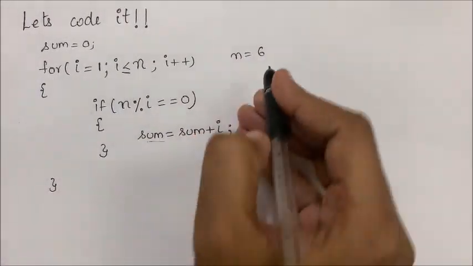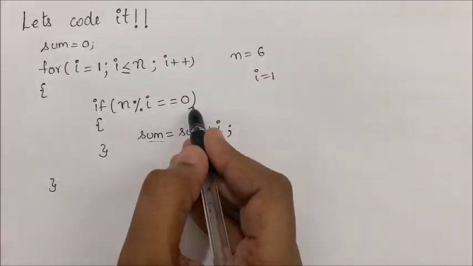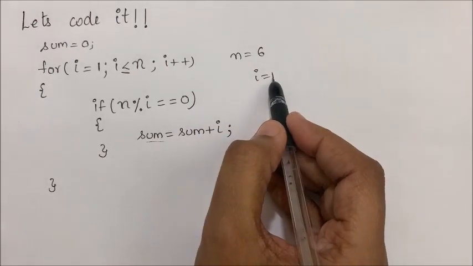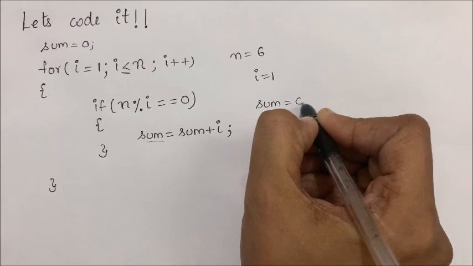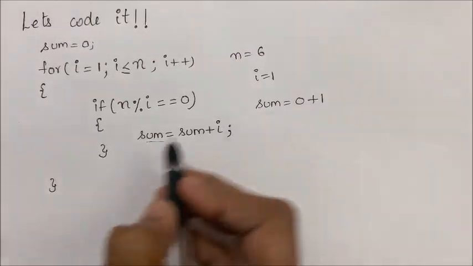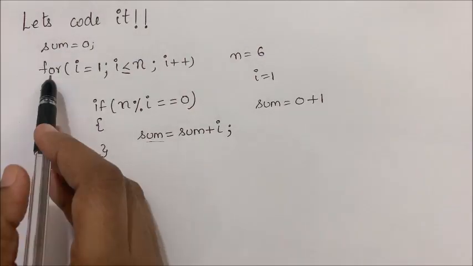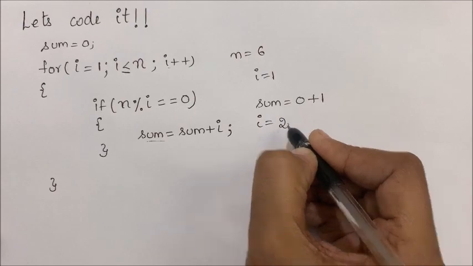Now for i is equal to 1. If n modulus i, 6 modulus i, is double equal to 0, so 1 is a factor. So add this value to sum. The initial value of sum is 0 and the 1 will be added to 0. And for loop means it is an iterative loop. Next, i will be incremented to 2.